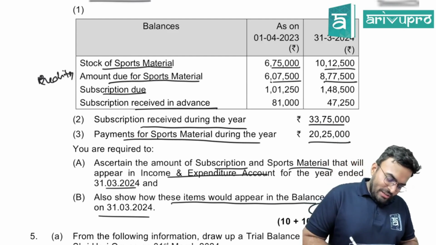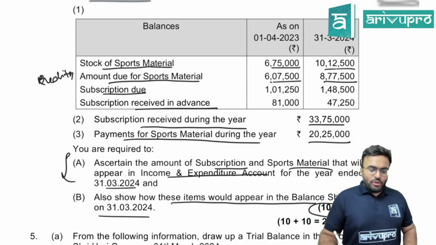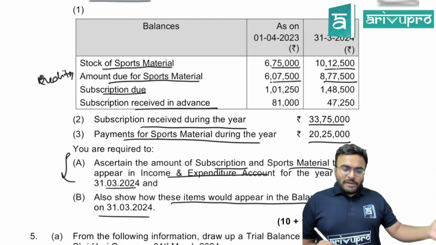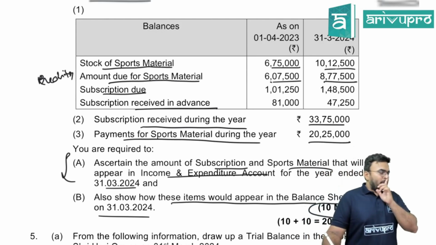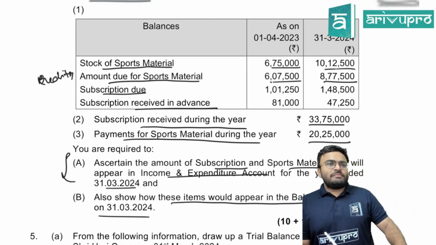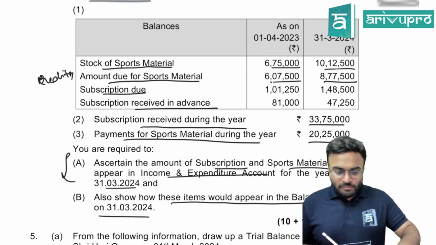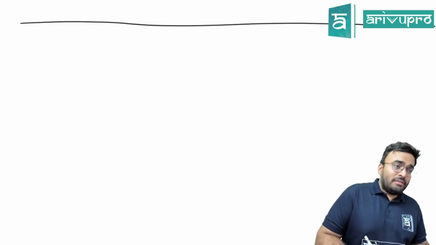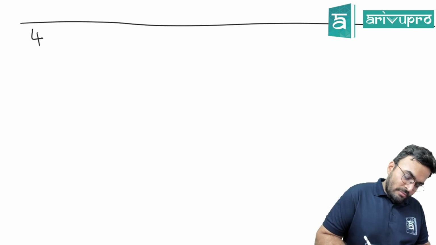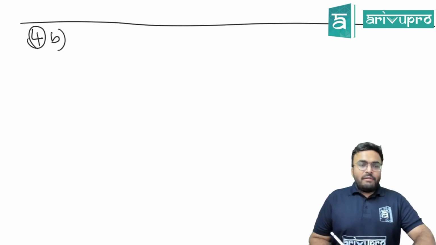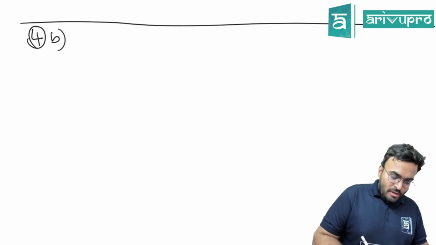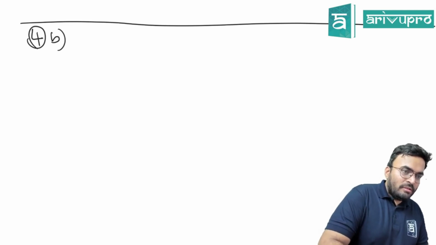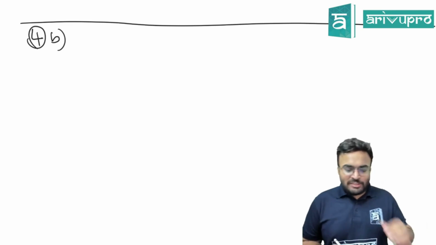10 mark question, see. They only asked you to show the subscription amount that will go to income and expenditure account and the sports material that will go into income and expenditure account. 34,56,000.